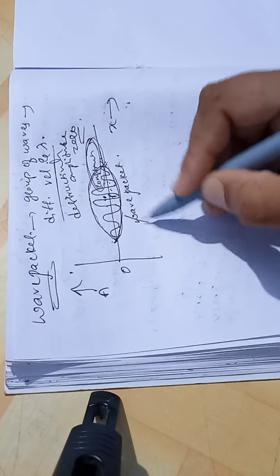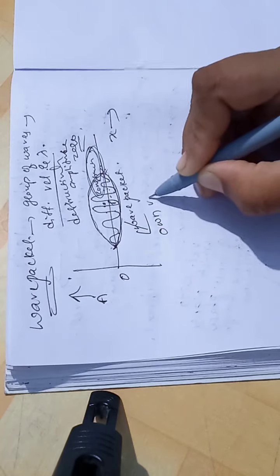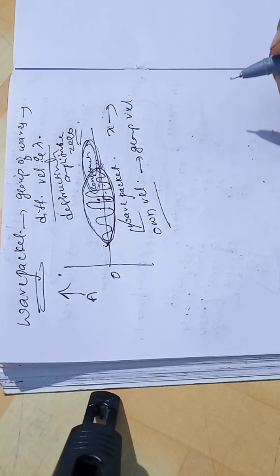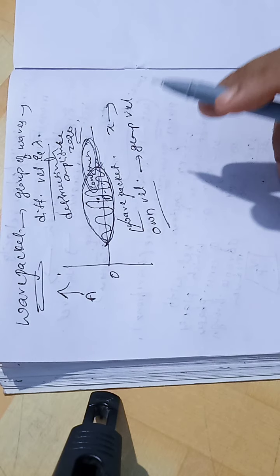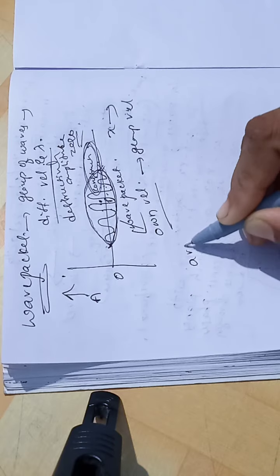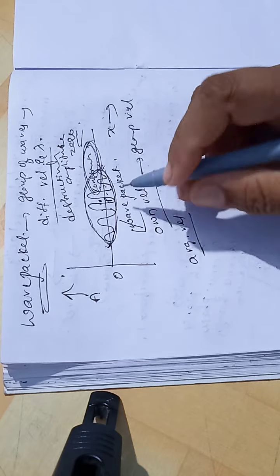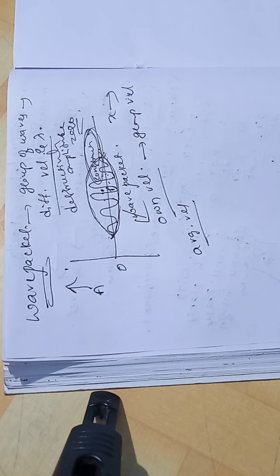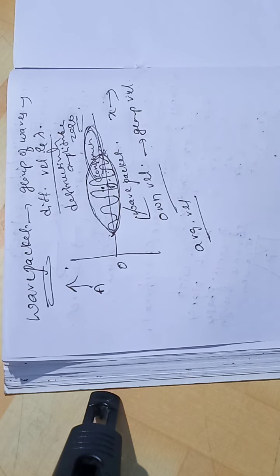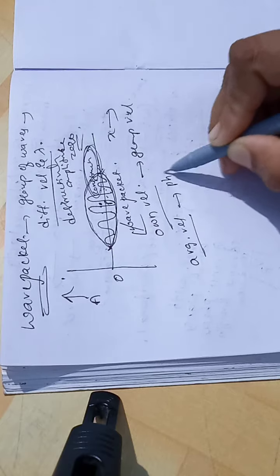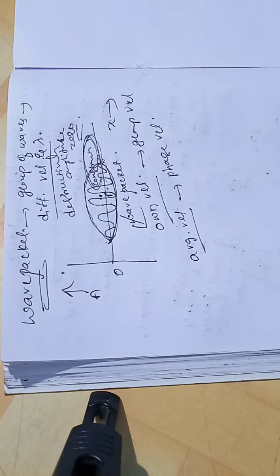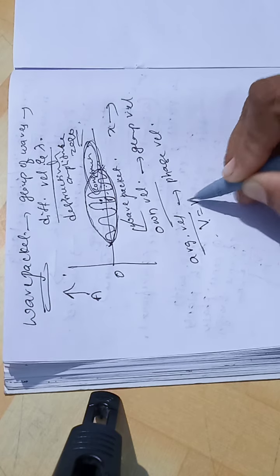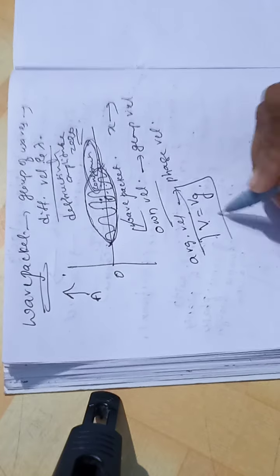Now such wave packets will move with their own velocity, that we call group velocity, right? The individual waves forming the wave packet have an average velocity. If we take the individual waves and take the average velocity of those individual waves, that gives rise to the phase velocity. And we can also say that the velocity of the material particle is equal to the group velocity.